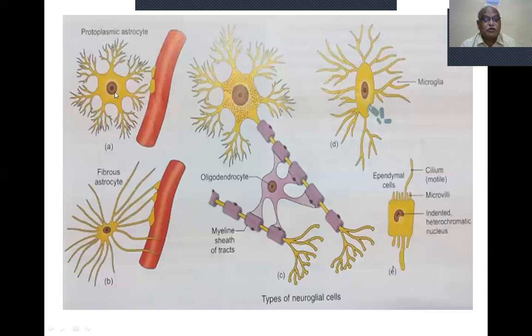This is the nucleus of protoplasmic astrocyte. This is the nucleus of fibrous astrocyte. It is oval, large, pale stain. This is medium in size, small, almost rounded, and dense in staining properties. So this is the difference of nucleus of protoplasmic astrocyte and fibrous astrocyte. Both are collectively called astrocyte and oligodendrocyte. So the nucleus is also different. That was shown in the tabular form. This is the method of learning and teaching, and you must know how I am teaching you.